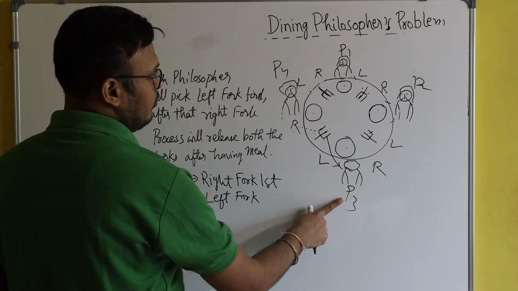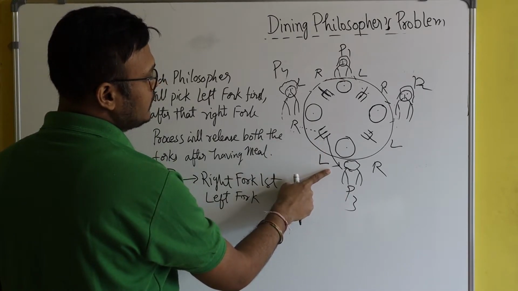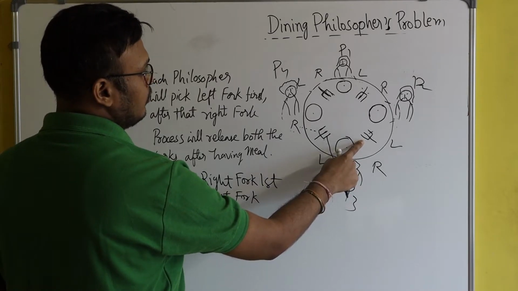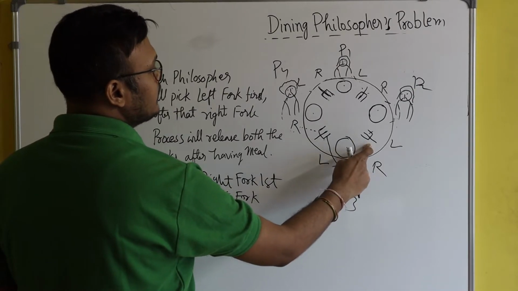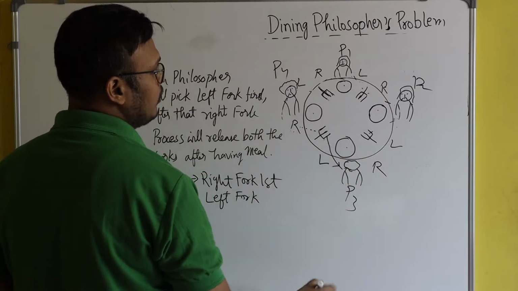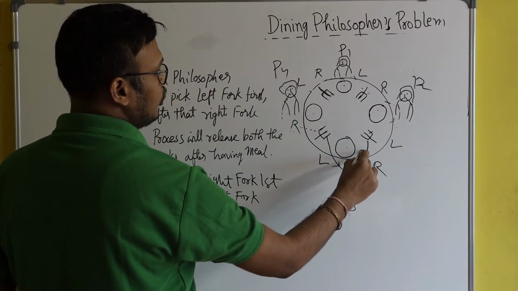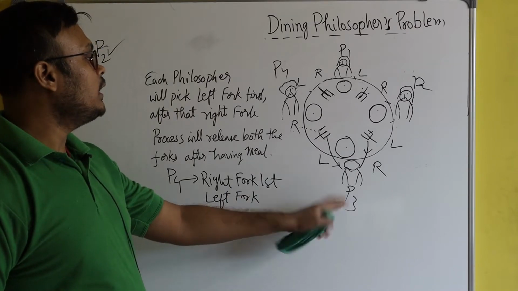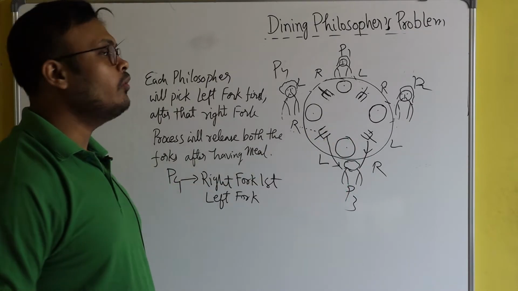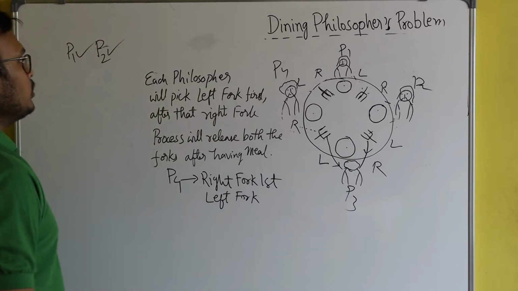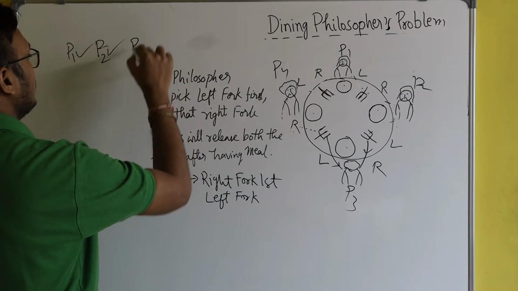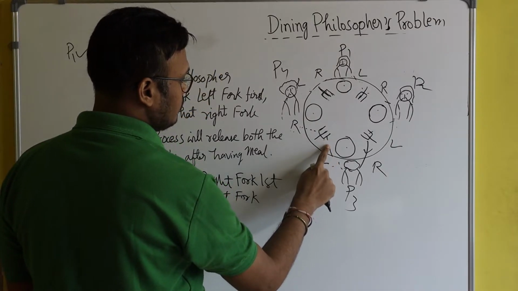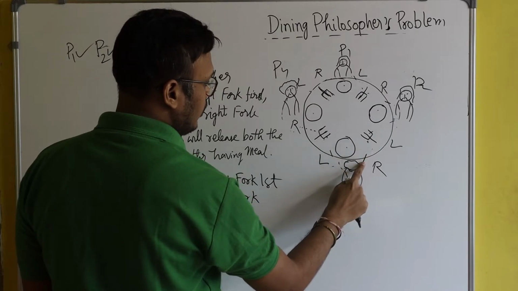Philosopher P3 has already occupied this left fork, and now he will take this right fork. Since the right fork is also free, he can occupy it. Since P3 has occupied both forks, he can complete his meal, and then he will leave both these forks. So now both these forks are free.